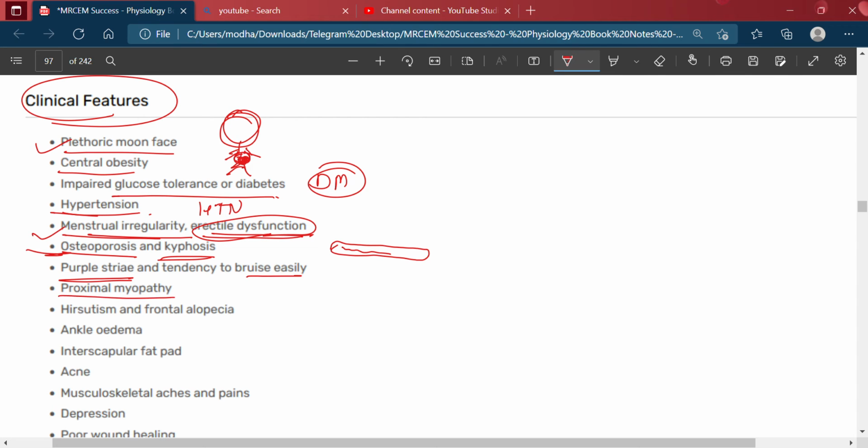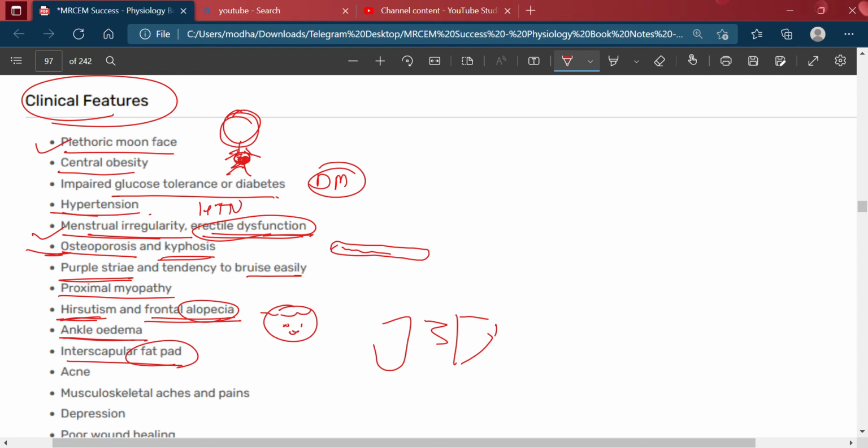Proximal myopathy, then hirsutism and frontal alopecia. Then ankle edema, then the interscapular fat pad. Here is the scapula on the back side, so an interscapular fat pad will be there.